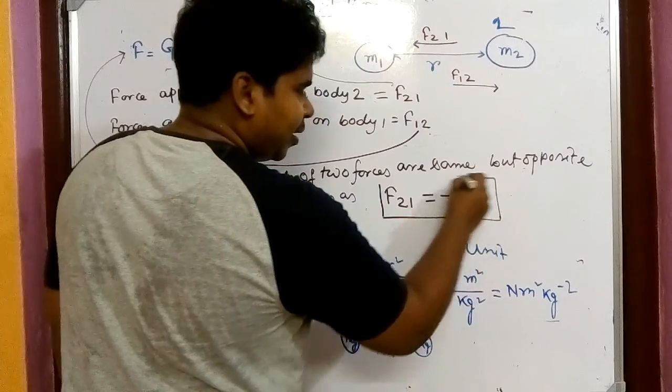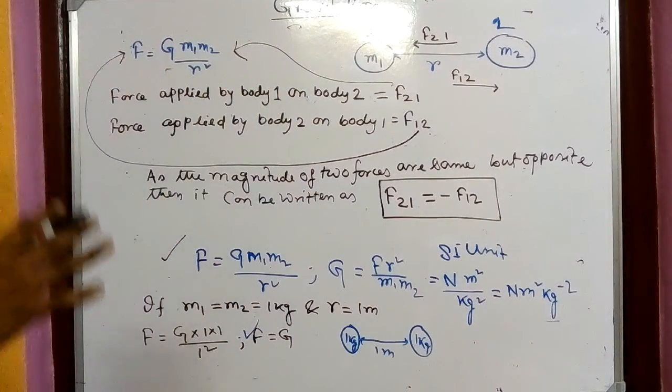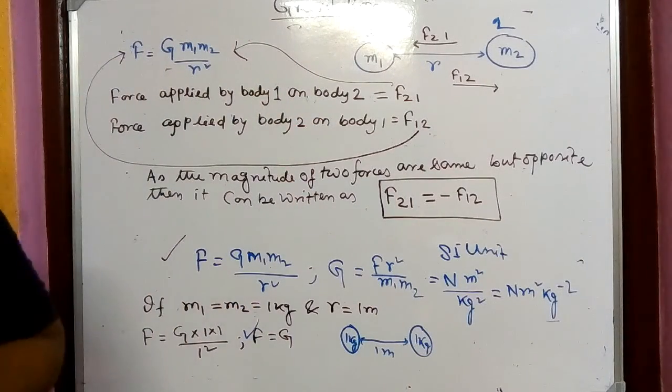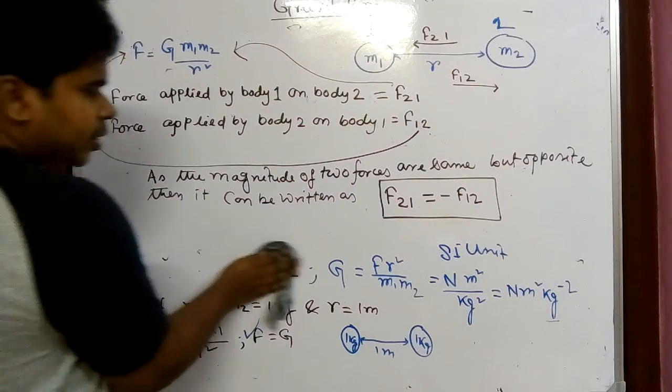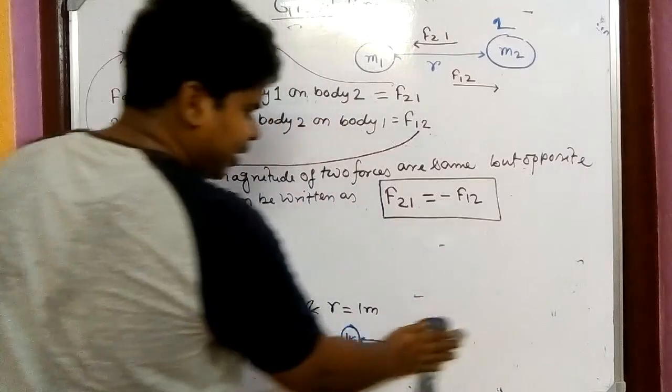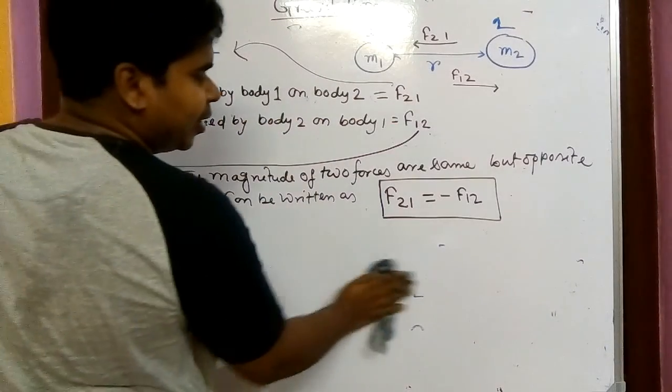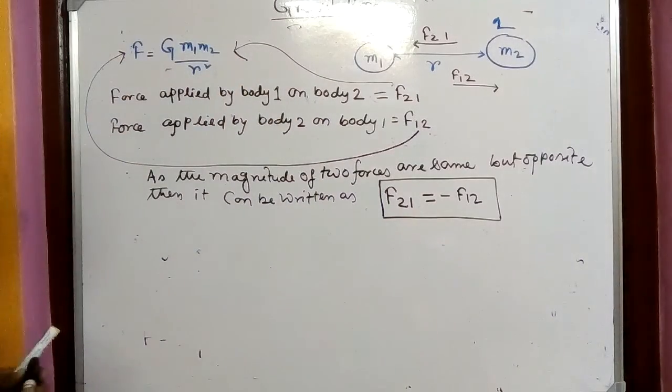Now by seeing this calculation, you might be thinking that this type of calculation we have seen in Newton's third law of motion. Yes, it is nothing but Newton's third law of motion.